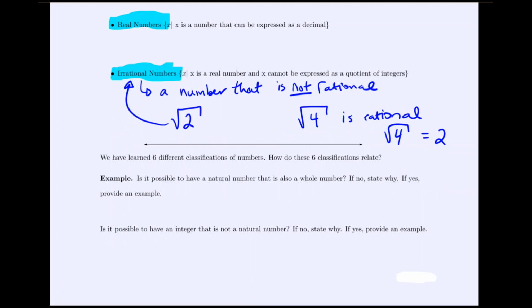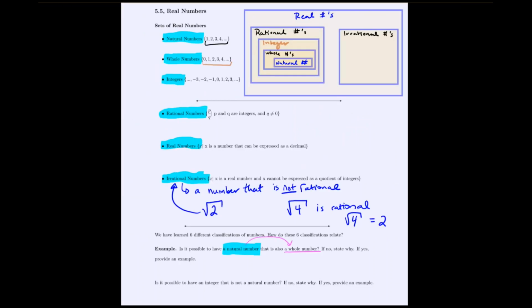So let's consider, is it possible to have a number that is a natural number and that number would also be considered a whole number? So let's look back at our description. We know that to be a natural number, you have to be one of these, so the positive integers. So we are a positive integer, and we ask ourselves, are we guaranteed that every positive integer also lives in this classification?